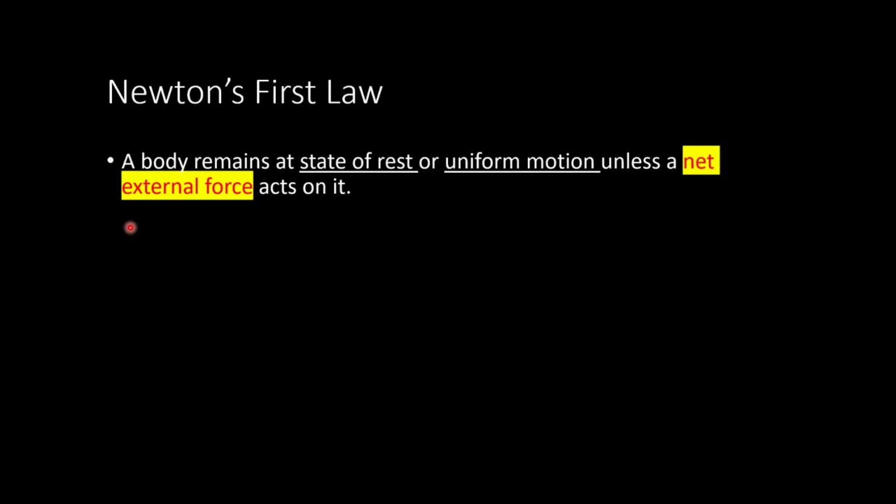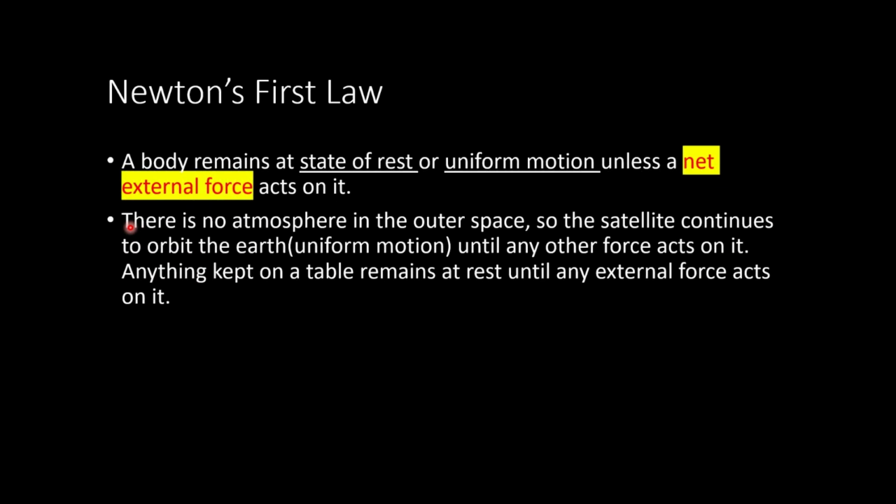Now let us look at the examples. The first example is related to the state of uniform motion. There is no atmosphere in outer space, as you know. Earth has an atmosphere, but outer space doesn't. It means there is complete vacuum and no frictional force acting on any object in outer space. So a satellite that orbits the Earth is in a state of uniform motion. It remains in this state until any other external force acts on it. Uniform motion means that an object travels equal distances in equal intervals of time.